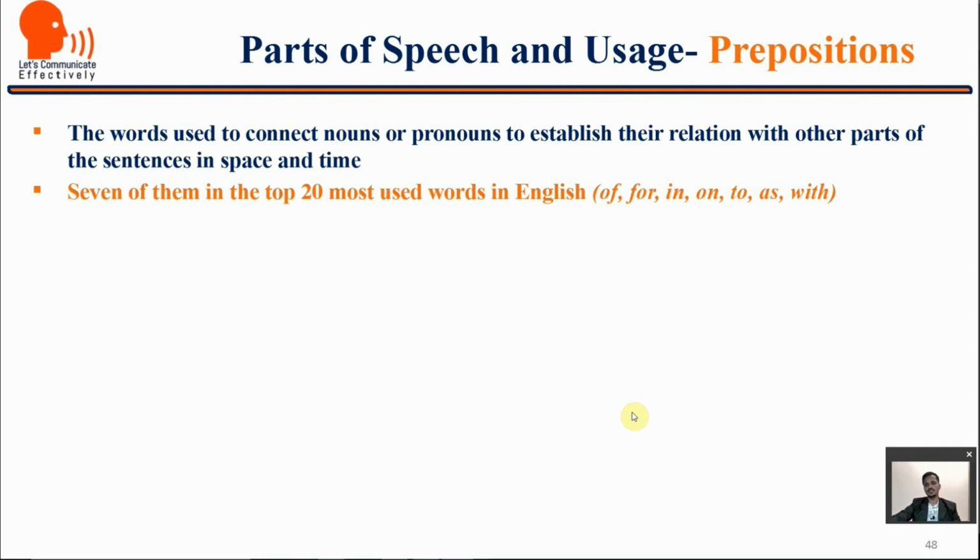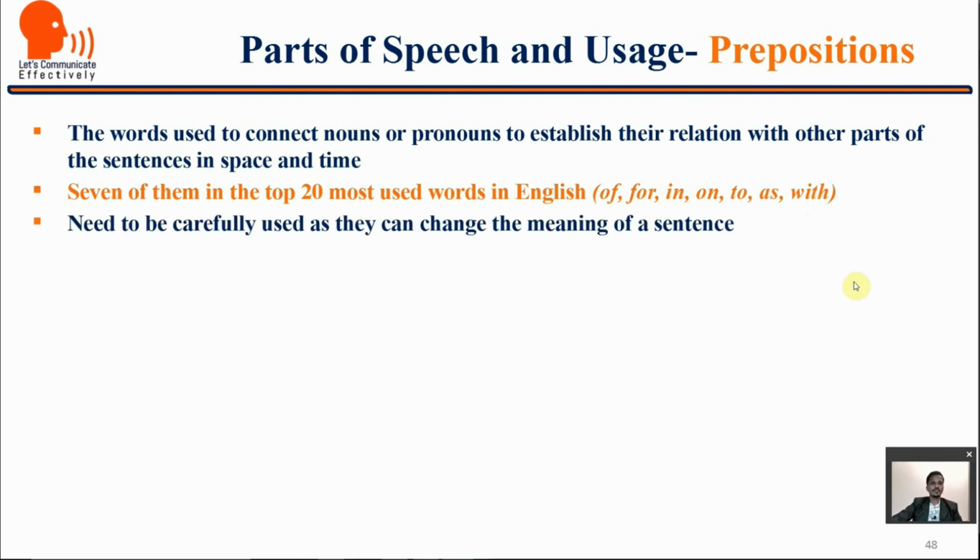Why are prepositions, I said, so important? Because out of the 20 most used English words, 7 are prepositions, and these 7 are of, for, in, on, to, as, and with. These are the 7 prepositions which come in the top 20 most used English words. They need to be carefully used as they can change the meaning of a sentence.